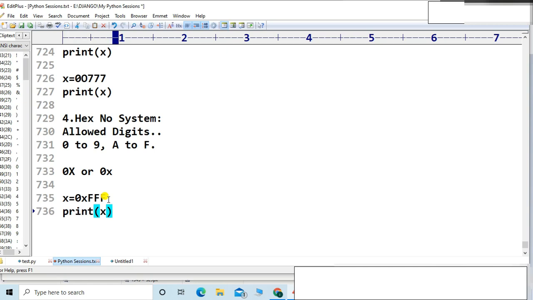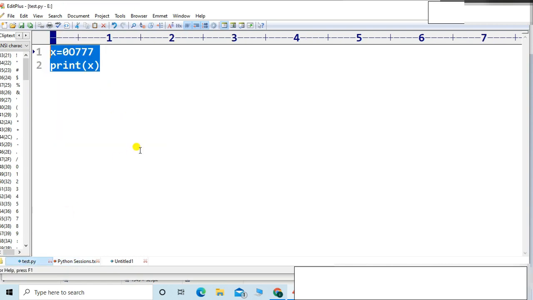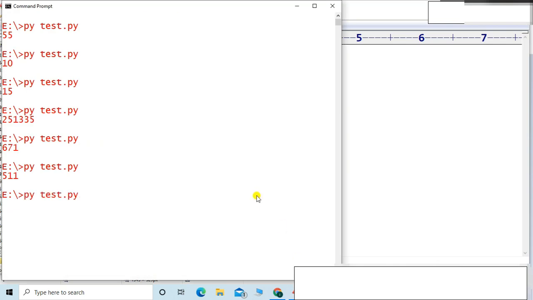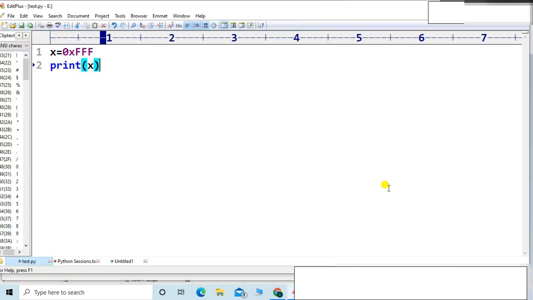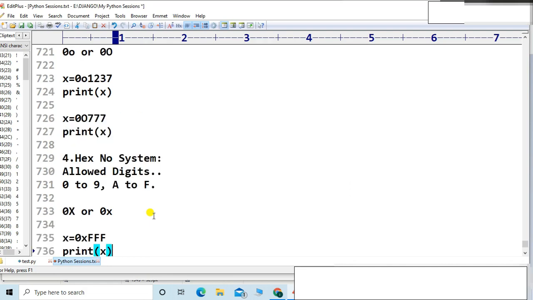What will be the output? The output will be in the form of the decimal number system, because Python will convert into the decimal number system, friends. Very simple. 4095. It is a human understandable form. So Python converts into the decimal number system. That is the example for this also. I think it is very clear. These examples are very clear to everyone, right?